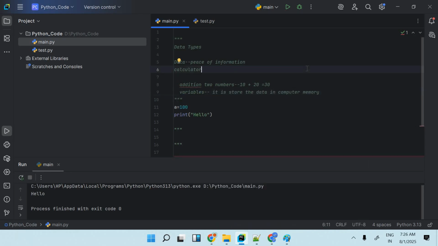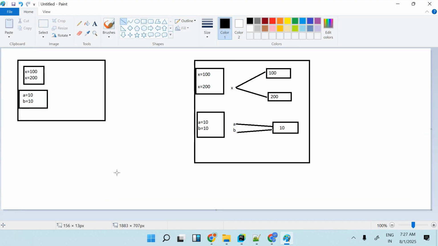So in the computer, what happens? This 100 goes and is stored in memory under A. What happens in the memory? It will create a block named A. Let me open that. It will create a block A, and inside that it will store the 100.